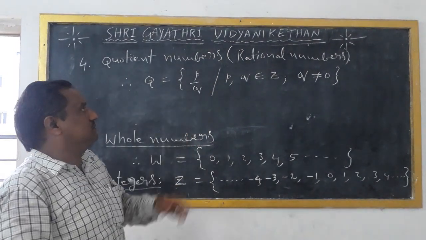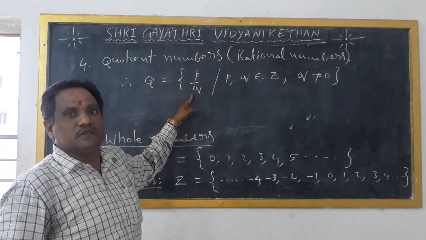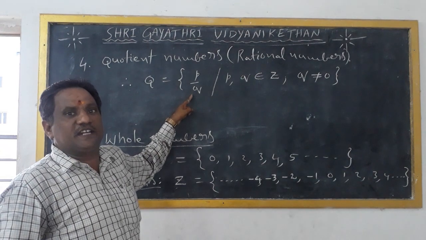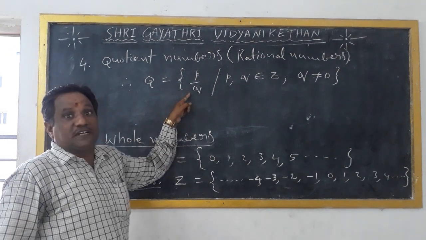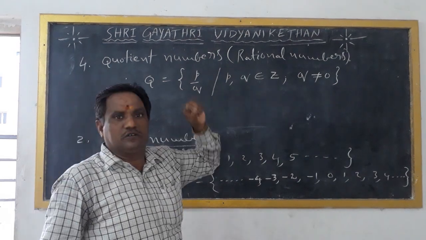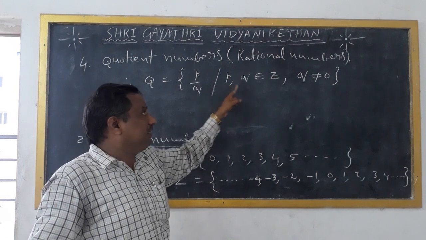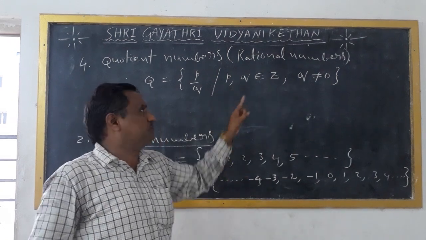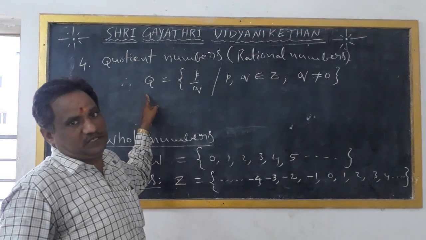This q is the denominator. The denominator should not be 0 because 0 cannot divide any number; division by 0 is not defined. That's why q is not equal to 0. This is a very essential condition for quotient numbers.